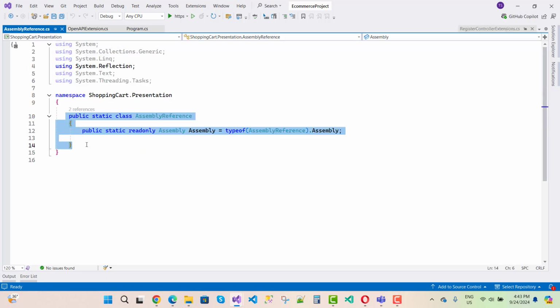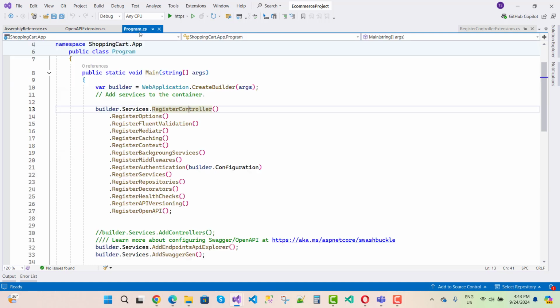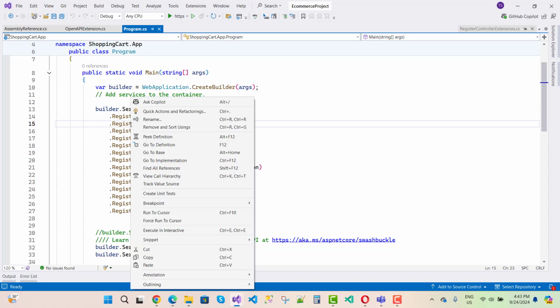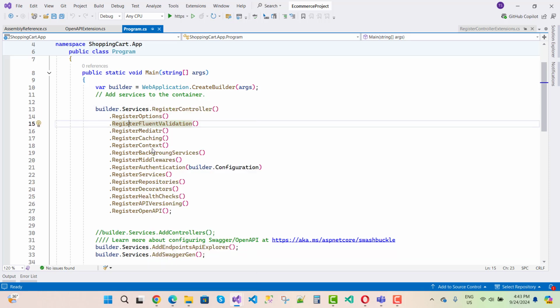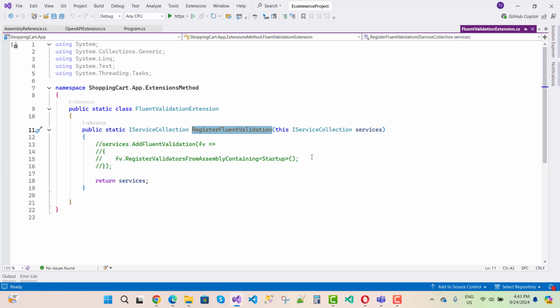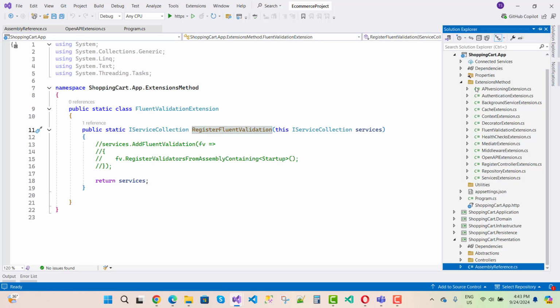The same thing you can do with the next chaining method, that is register FluentValidators. I want to apply the fluent validations in the application layer.